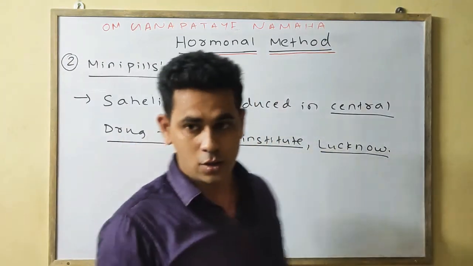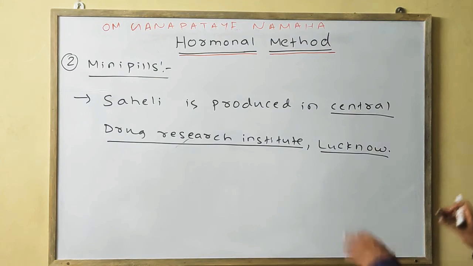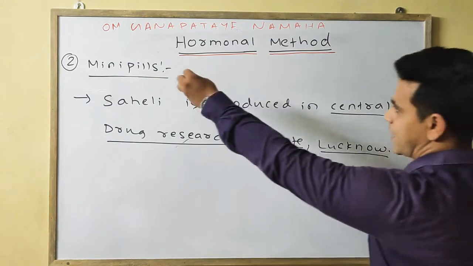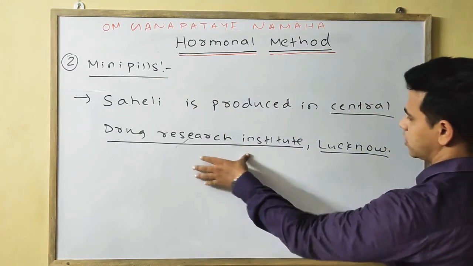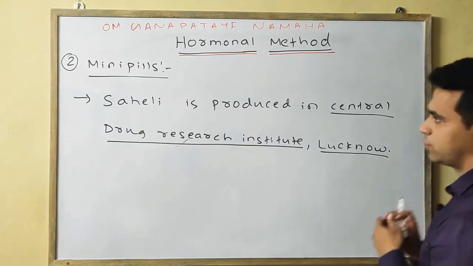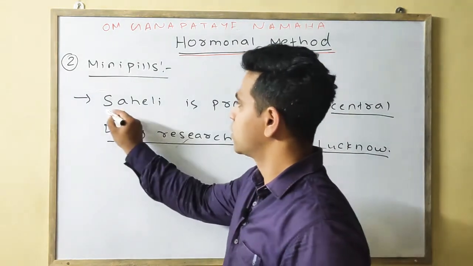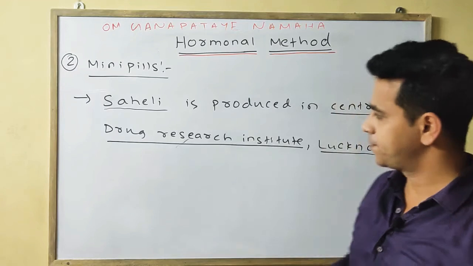Okay, or we can also say which is the drug produced, basically the type of mini pill which is produced in the Drug Research Institute of Lucknow. So you can also write, if options are there, you can also write Saheli. Okay, note down.